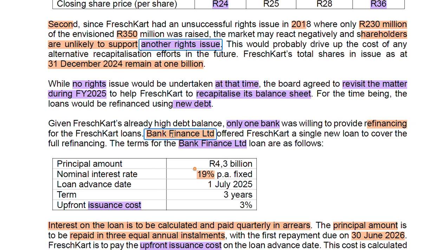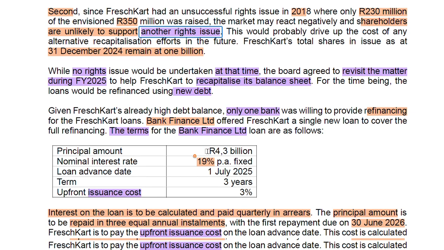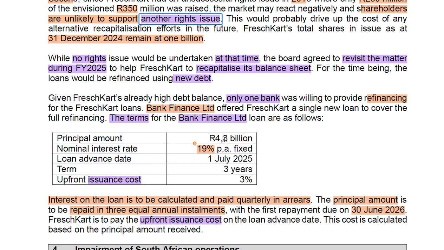Bank Finance was willing to finance us, and they gave us the following terms for the loan. The principal amount is 4.3 billion.